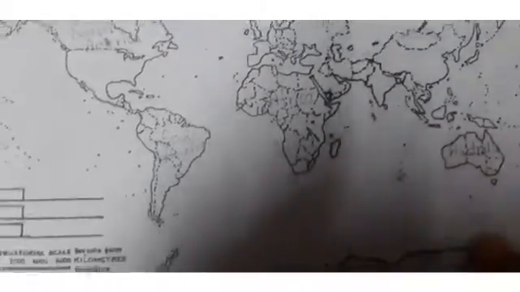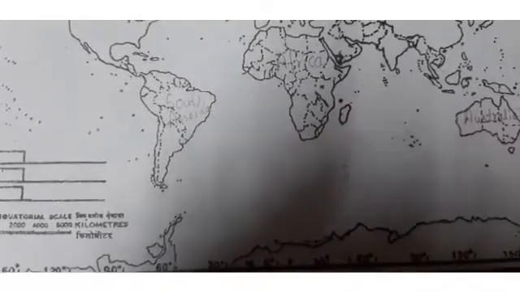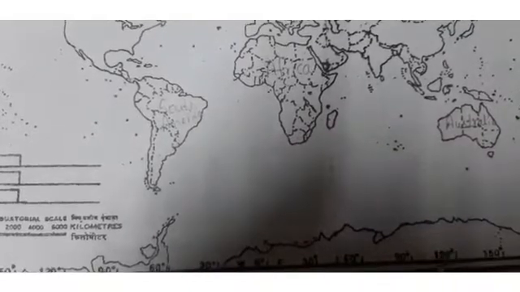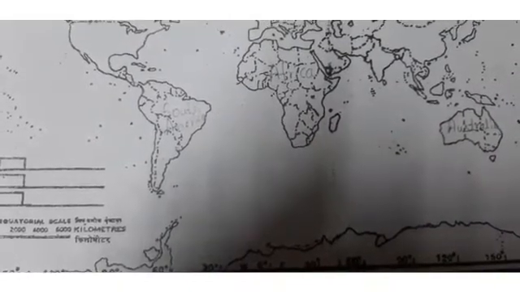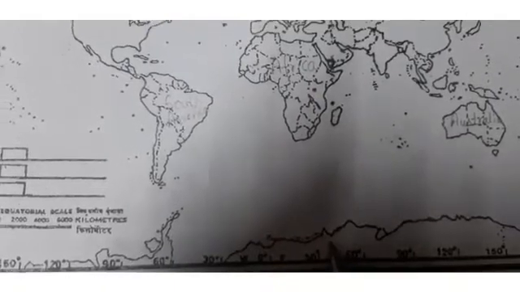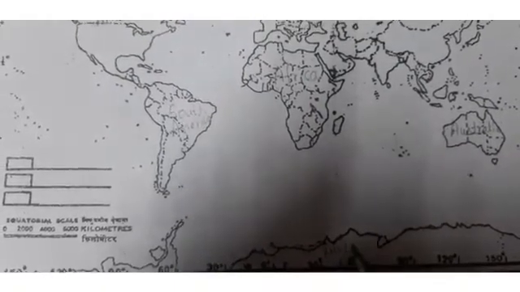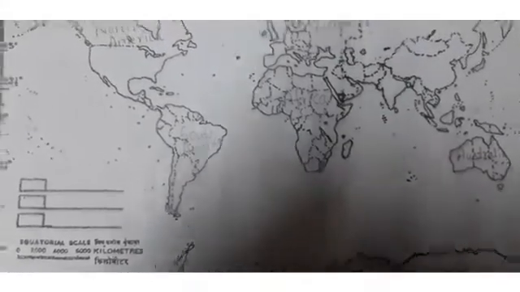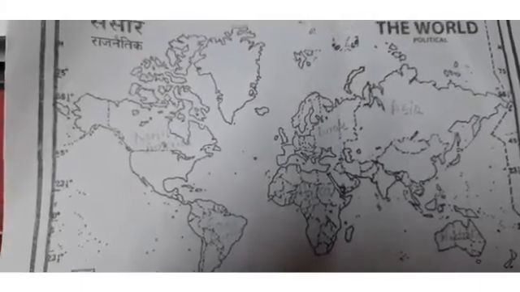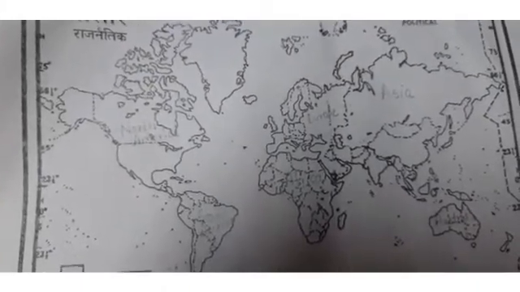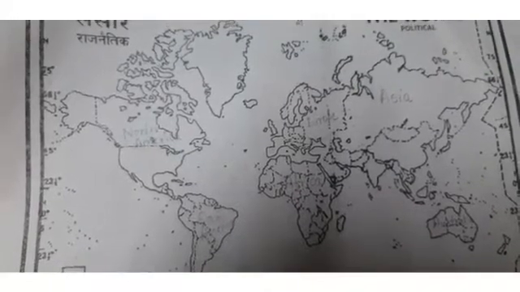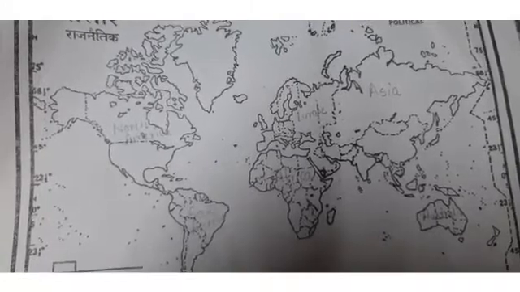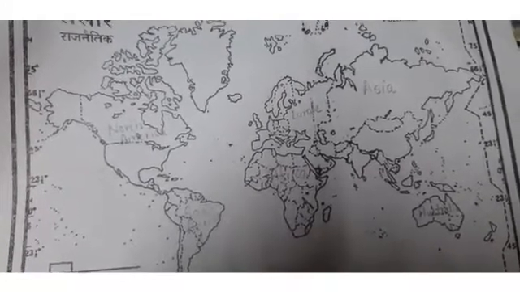Now where is Antarctica? Just at the very bottom of the map. You can see these lines. Yes, beyond this line, this is called Antarctica. This is the 7th continent of the world. So these were the 7 continents of the world. You have to practice the 7 continents of the world on the world map. So keep learning it and keep practicing it.